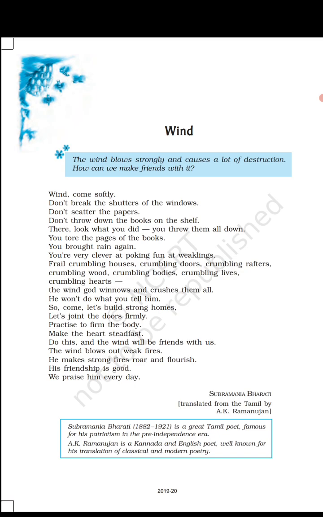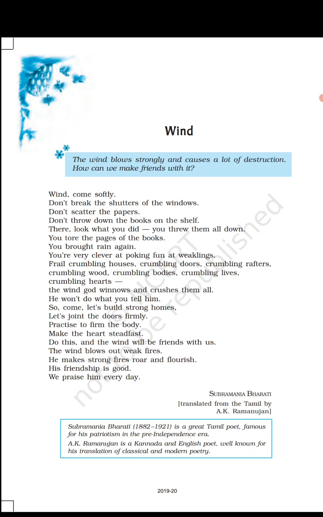So here the poet asks the wind to come softly. As he talks to the wind, he tells the wind to be soft. When the strong wind comes, the shutters of the windows break, all the papers scatter, and the books kept on the shelf fall down.